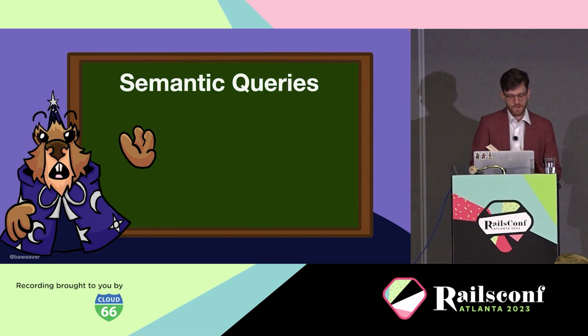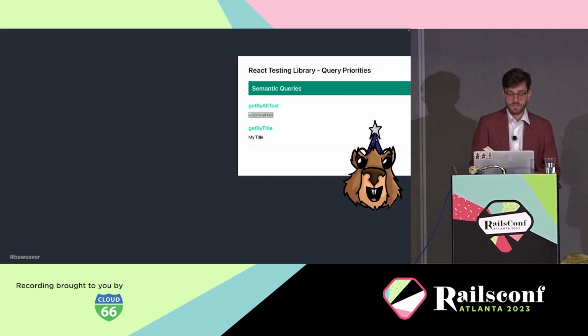Next are semantic queries, which may vary across browsers and screen readers and have subtly different behavior depending on what exactly you're doing, and typically rely on ARIA properties or HTML5 semantic tags. These happen to be selecting by alt text, which would be the alt text of an image, or by title, which might be the title role of an element on the page. Semantic queries also have a Capybara equivalent.